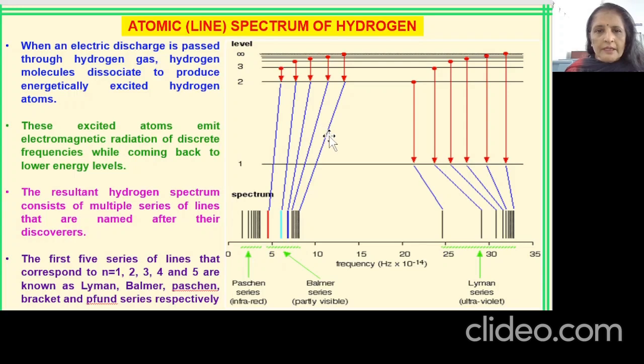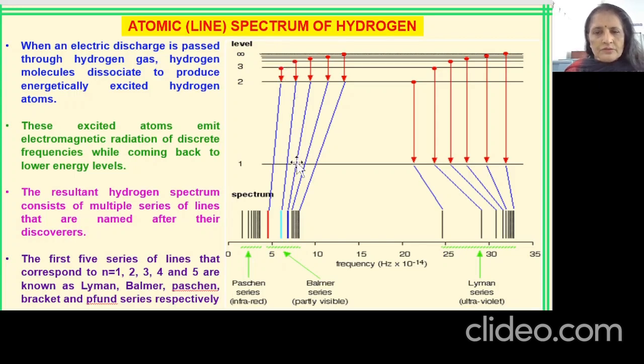But see, when we take a sample of hydrogen gas and the molecules dissociate to form atoms, there will be thousands of atoms in the sample. Each atom will have one electron, and each atom will not absorb the same amount of energy. So the electron might excite to the 7th, 6th, or some other level, right?